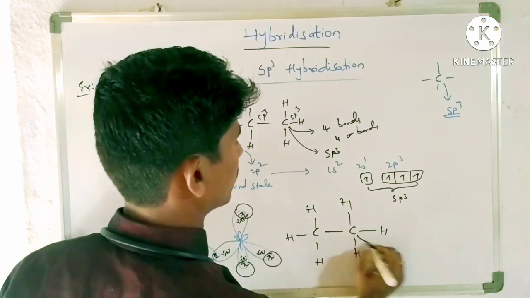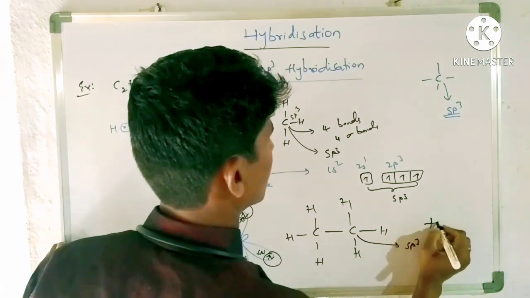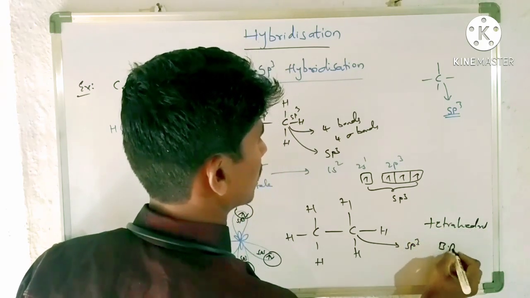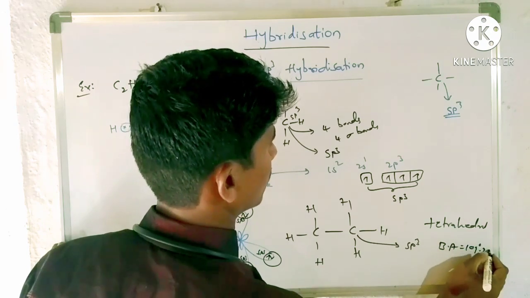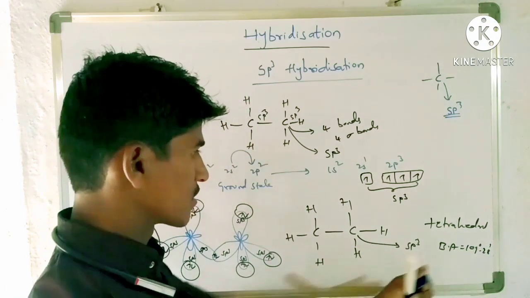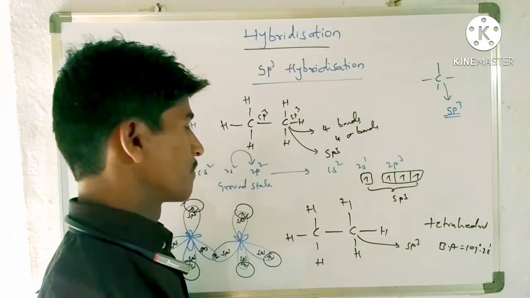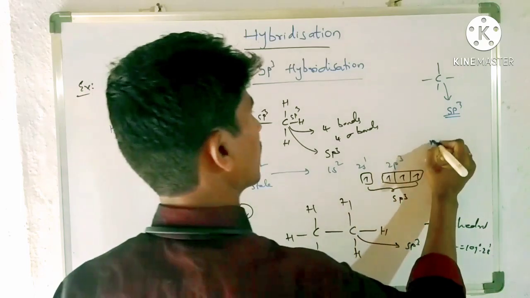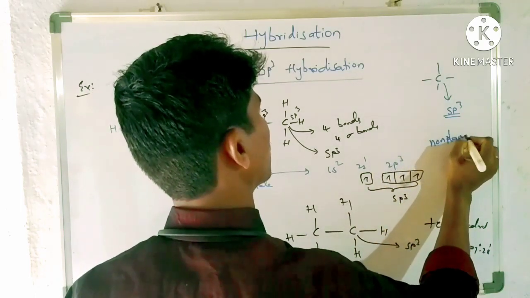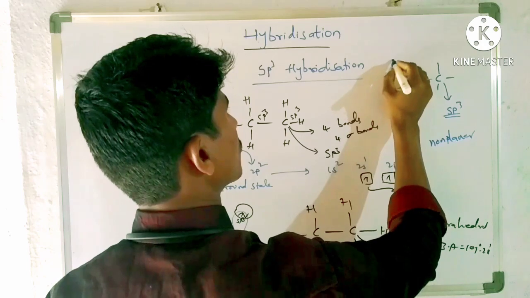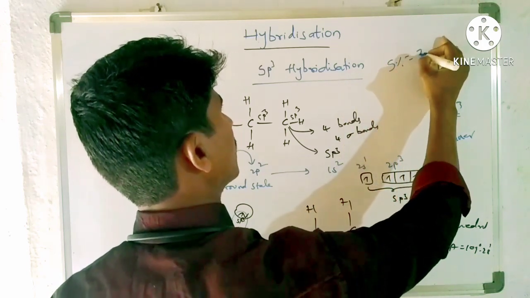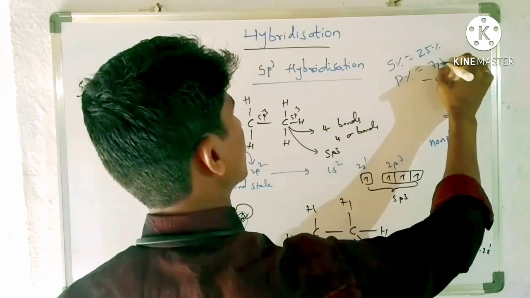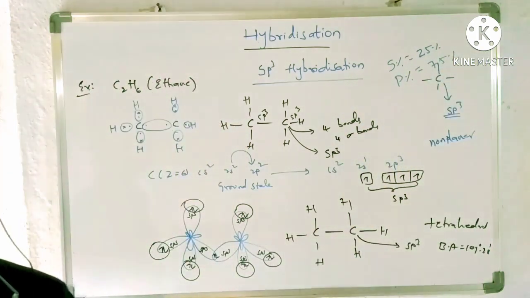H. So here this is an sp3 hybridized carbon, tetrahedral shape. Tetrahedral is the shape. Bond angle is equal to 109 degrees 28 minutes. This is about the bond angle. So most important, an sp3 carbon is always non-planar, and in sp3, the s character is 25 percent and the p character is 75 percent. We have to remember this.